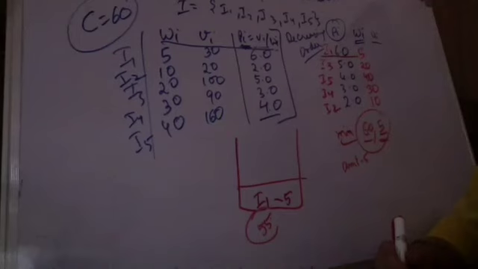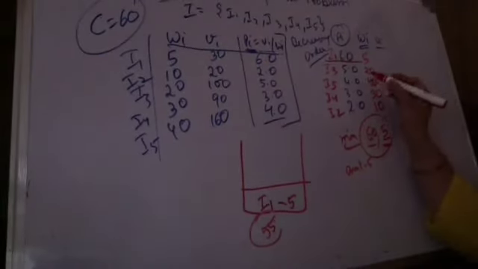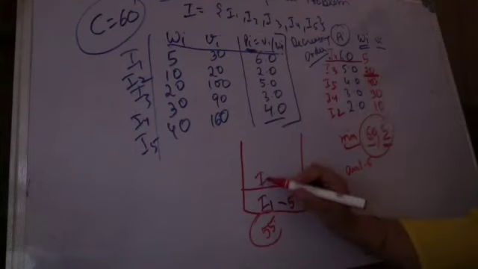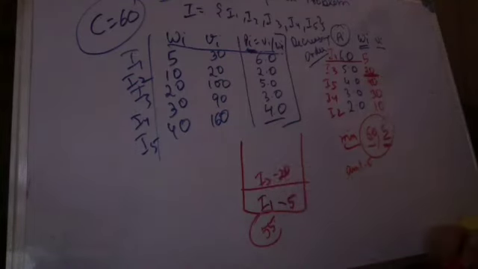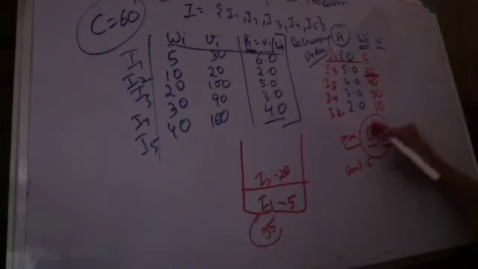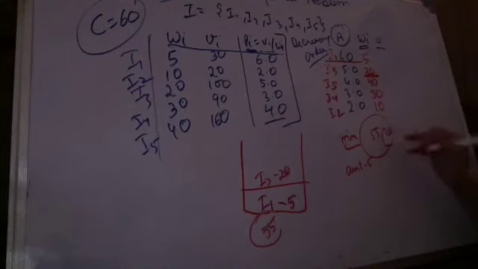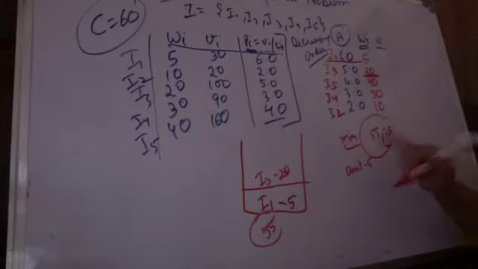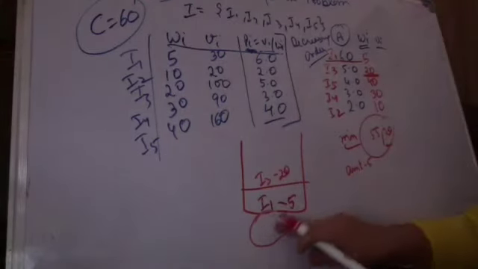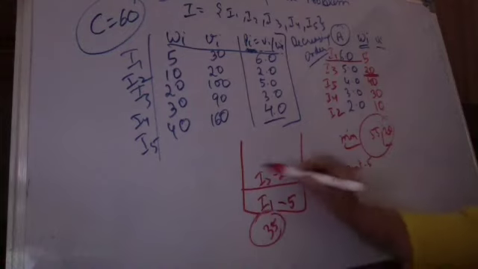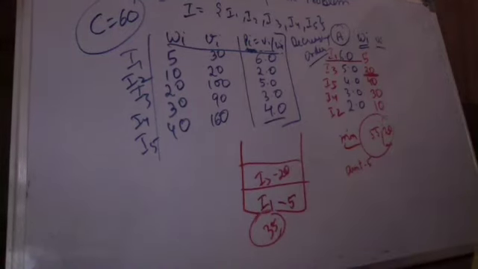You can still take 55 more. You pick the next item, which is having a weight 20. You pick item 3 of 20 kgs. You again check which is smaller, 55 or 20. Whatever is the smaller, you will be picking. It is still smaller. You will pick it up, and 35 capacity will still be left, and I3 is picked.